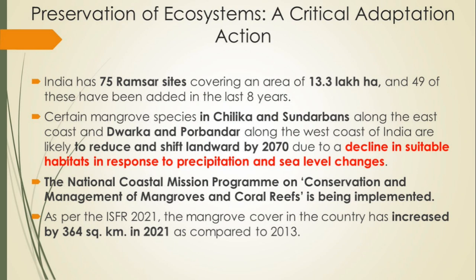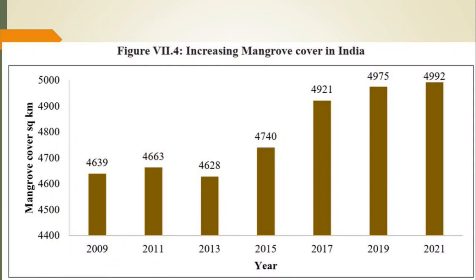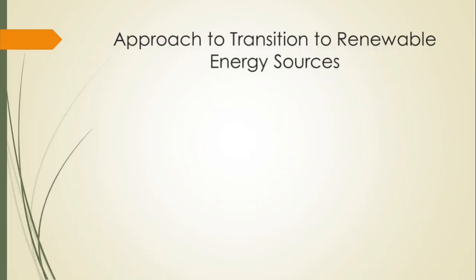But simultaneously, the threat here is that the mangroves in this region of Dwarka, West Bengal, Odisha are receding towards land because of the change in the precipitation pattern and global warming changing the sea level. So here the graph talks about the change in mangrove cover in India. We can see from 2009 up to 2021, slowly mangrove cover is increasing. It's not increasing very fast, but yes, slowly it is increasing. At least it is not decreasing, which is good news for us.